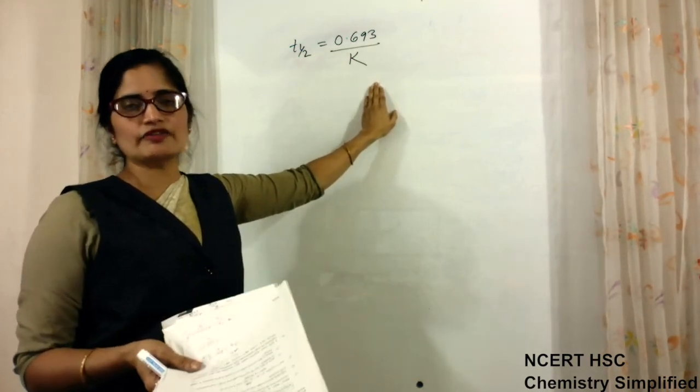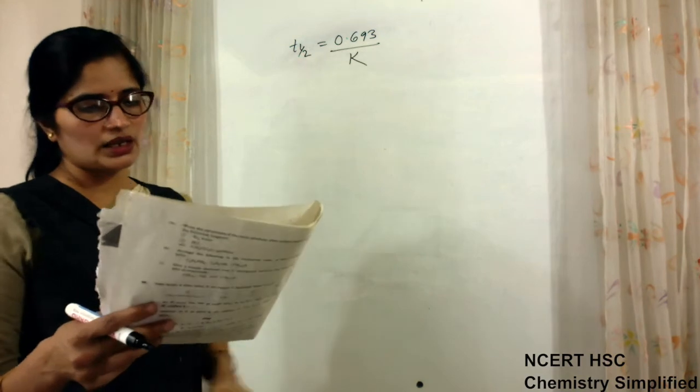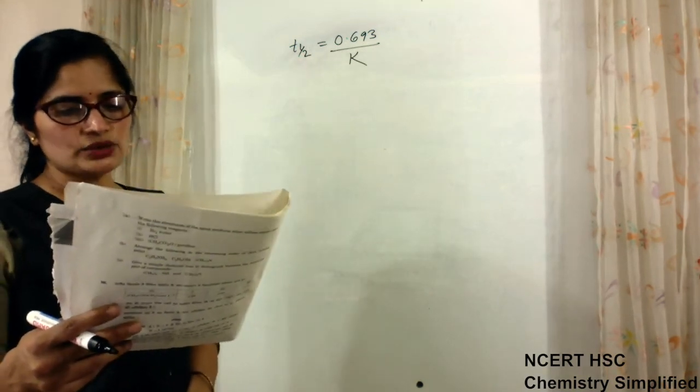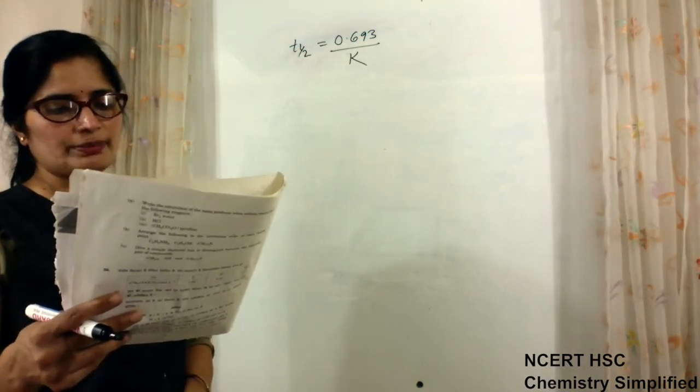Otherwise we have another formula for a zero order reaction.